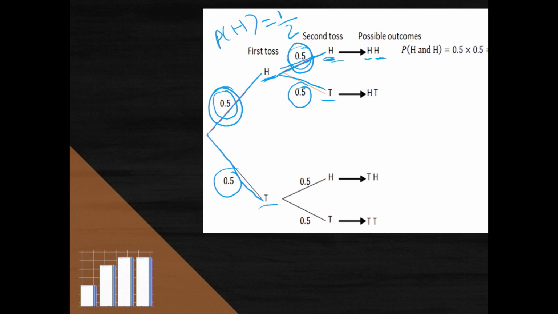All right. So therefore, 0,5 times 0,5 will give me 0.25. And we can go down the tree diagram in the same way. Probability of getting a heads and then a tails would be 0,5 times 0,5, which is 0,25, and so on and so on.